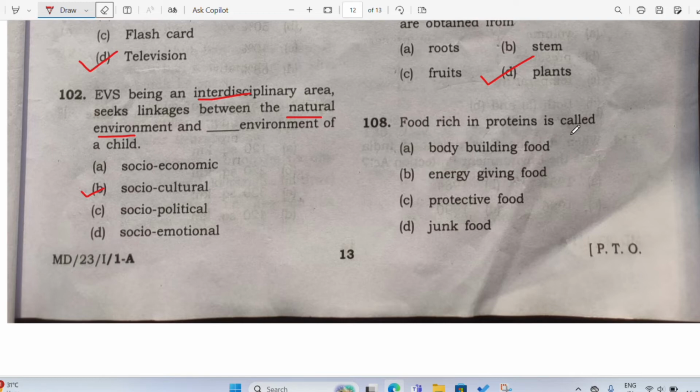Food rich in protein is called what? Junk food. So when you are eating chow chow, you people from William Nagar, you are always going to RJ, no? You're going to RJ, you're going to Urban Cafe, and you are eating chow, right? Whenever you have a little bit of money, you go and have fun with your friends, right? You treat. Even I used to treat my friends in RJ long time back. Not so long, but long time back. So likewise, you also go there.